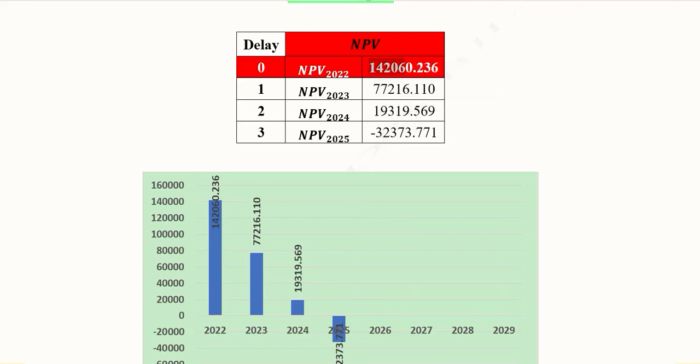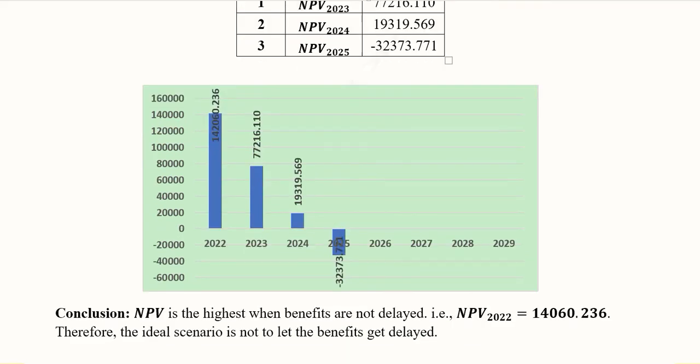Clearly we can see the delay is not there in this case, and the NPV is the greatest in this case. And here the NPV is negative, so further delay is now actually making the project infeasible, because there is a gradual decrease from this point to that point, and then further decline, and then it enters into the negative range. So delay is in this case playing a negative role for the viability of the intervention. Graphically speaking, here you can see it's very much clear that starting the project in 2022 for its benefits is the most desirable situation.